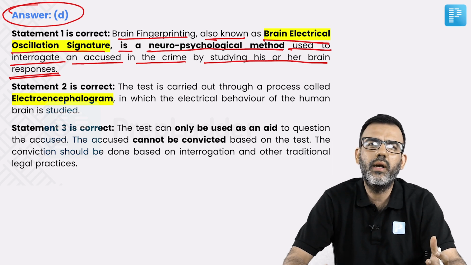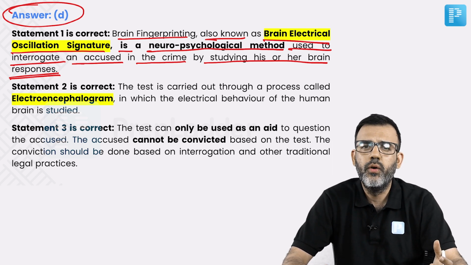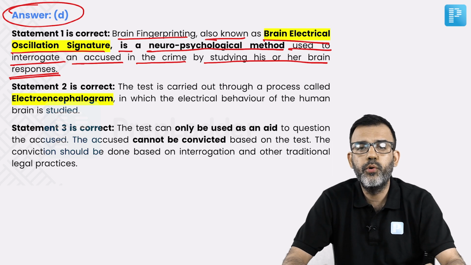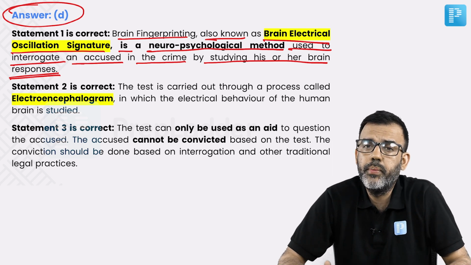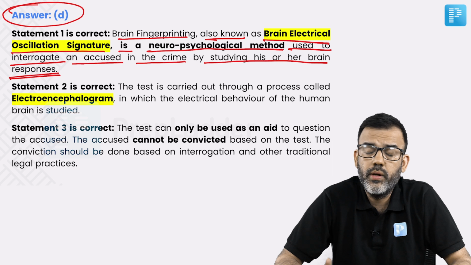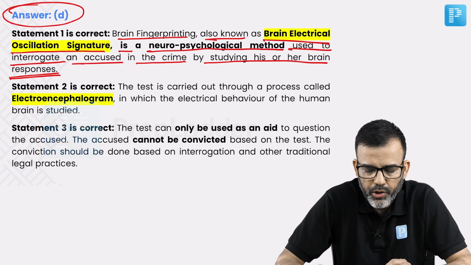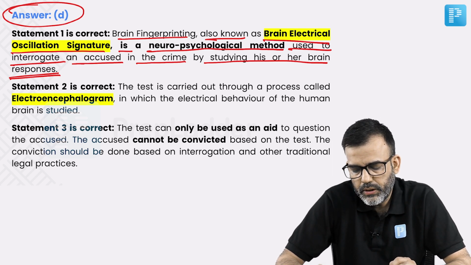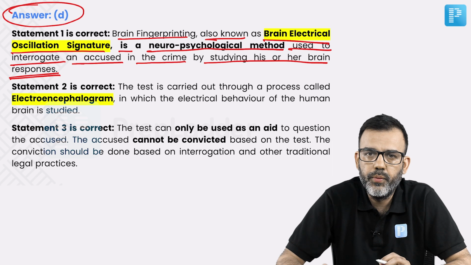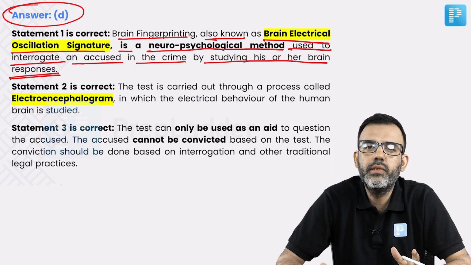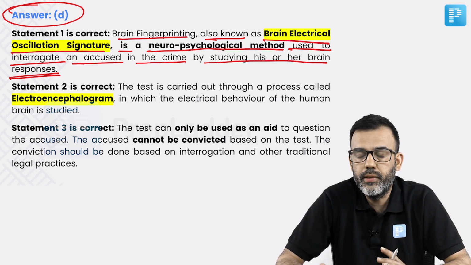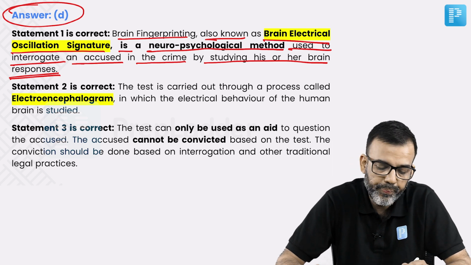It's similar to the lie detector technique, where through some inputs you try to ascertain whether a person is telling the truth or lying. The same logic, but it is a neuropsychological method. So apart from neurological inputs, psychological methods were also being used.